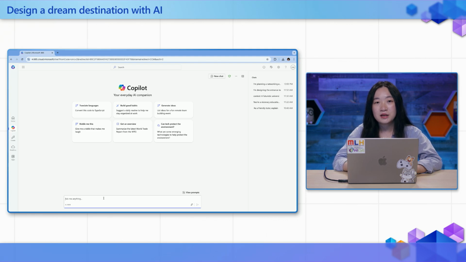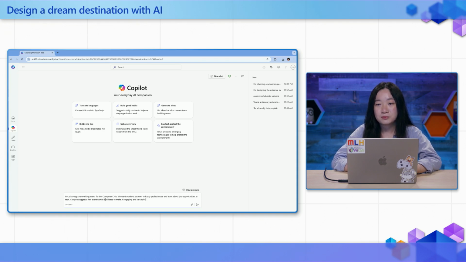Let's start by brainstorming event ideas and figuring out the theme and objectives for your event. Think about what kind of event that you'd want to host, the target audience, and the resources that you'd have. Are you planning a tech workshop, a networking event, or a fun social for your club? Defining these elements will help you shape the event's direction. So let's start by asking Copilot for some event ideas based on our goals.